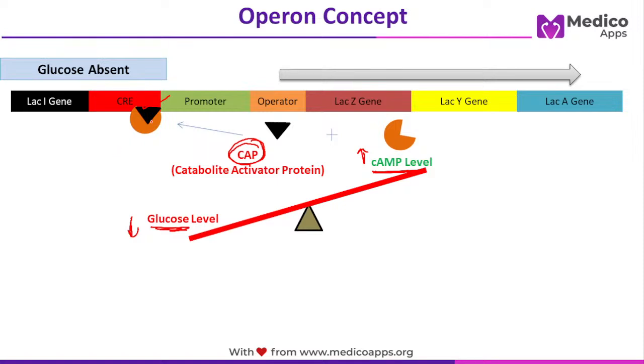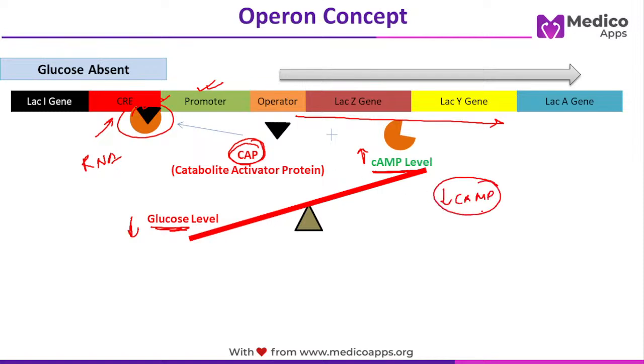Okay. Now this acts as a positive regulator, which means if this dimer is attached here, the RNA polymerase can easily find the promoter sequence, and these genes will be transcribed at a very high rate. Okay. Imagine if the cAMP level is low. If the cAMP level is low, this dimer will not attach here, and the transcription will happen at very low rate.